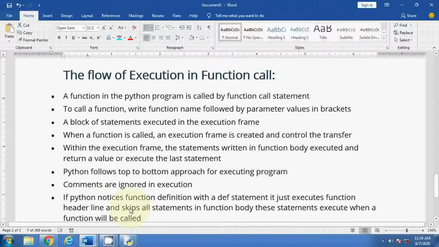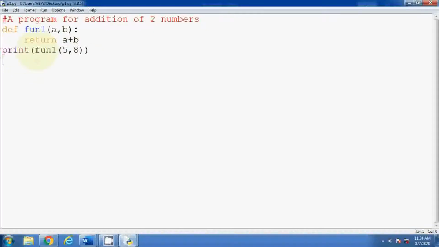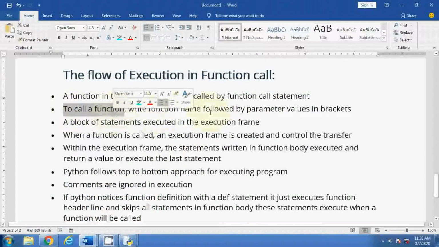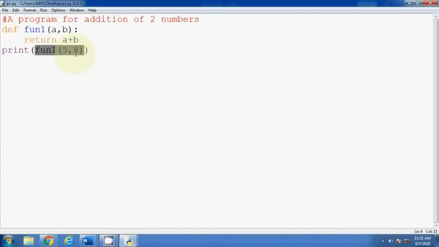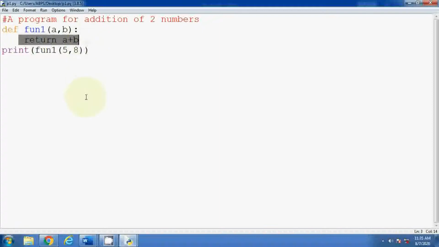A function in a Python program is called by a function call statement. So this is called a function call. This one is the function name, then the values, whatever values you are going to take as input, are called arguments. So in a function call you have to write like this. To call a function, write the function name followed by parameter values in brackets. These values that I have provided are called parameter values. Now the next line: a block of statements is executed in an execution frame. Whenever these statements are executed, they are executed in the execution frame only.